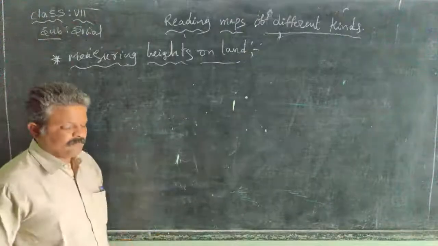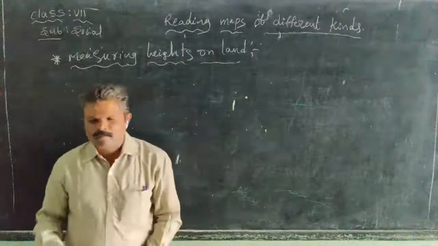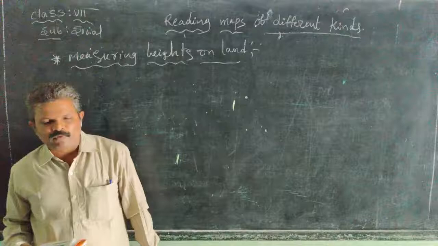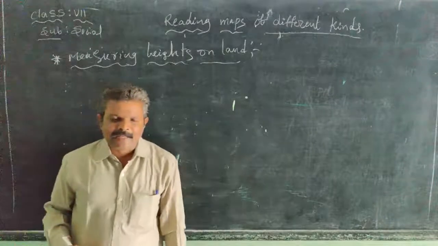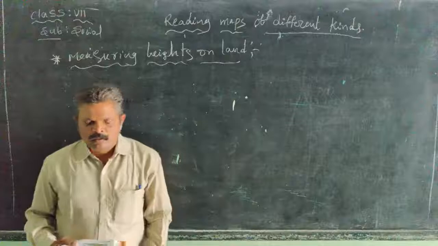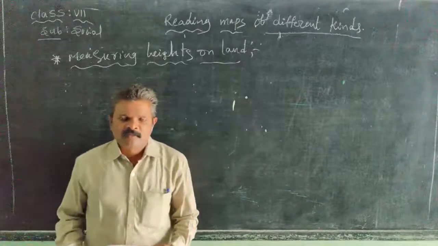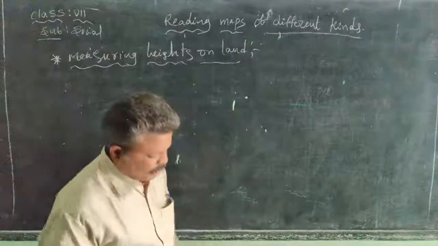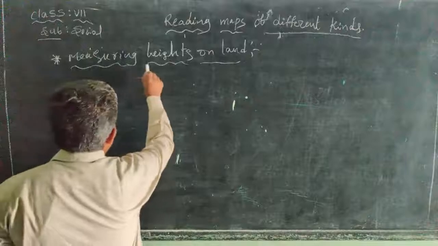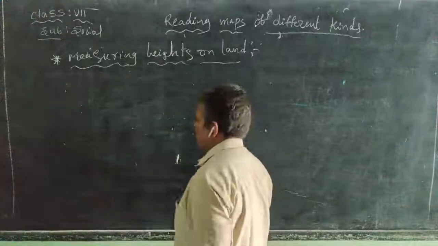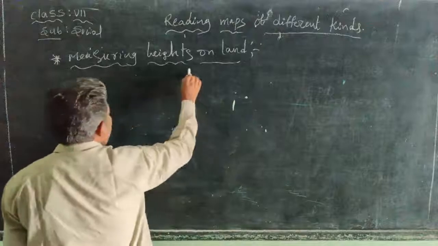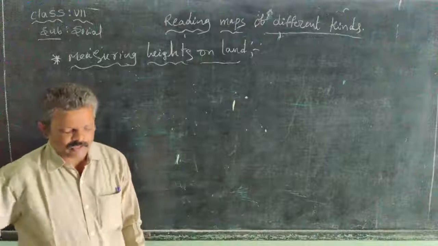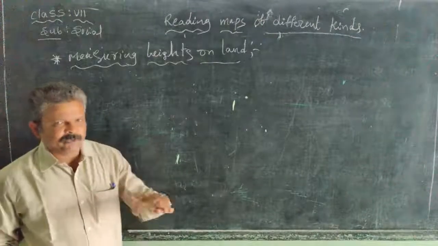Physical maps, we have already discussed that. On the surface of the earth we find different kinds of relief features like mountains, hills, plateaus, grasslands, water bodies. Now we are discussing measuring heights on land. How do we measure the heights on the land on a flat paper?